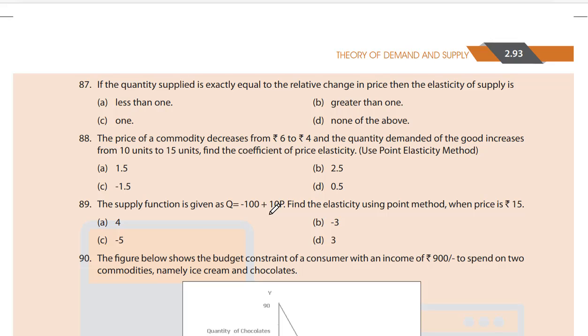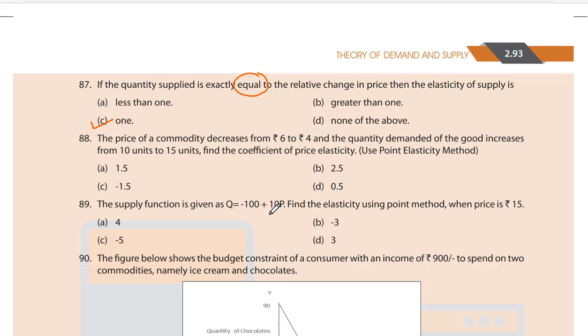87. If the relative change in quantity supplied is exactly equal to the relative change in the price, then elasticity of supply is: A. Less than 1, B. Greater than 1, C. 1, D. None of the above. If the quantity supplied change is exactly equal, it would be 1. So the answer is C.